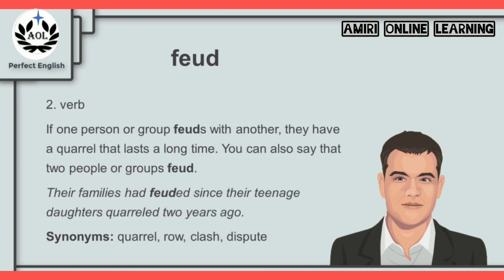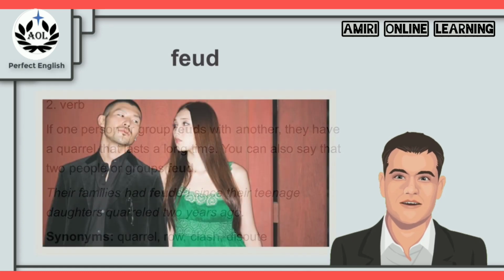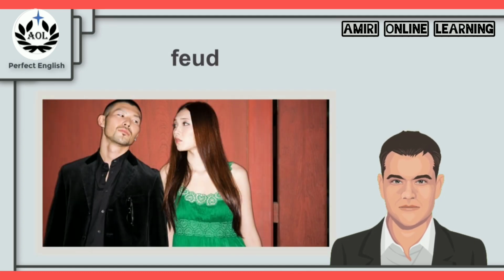Now, feud can also be used as a verb. If one person or group feuds with another, they have a quarrel that lasts a long time. You can also say that two people or groups feud. For example, their families had feuded since their teenage daughters quarreled 2 years ago. And synonyms for feud in this context are the words quarrel, row, clash, and dispute. So the next time you remember the picture of this couple, remember the word feud and what it means.